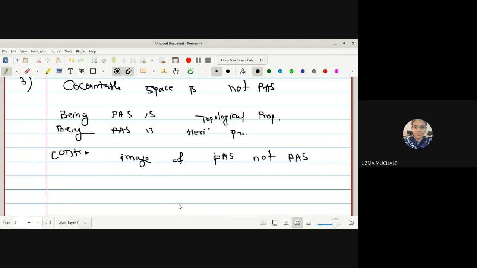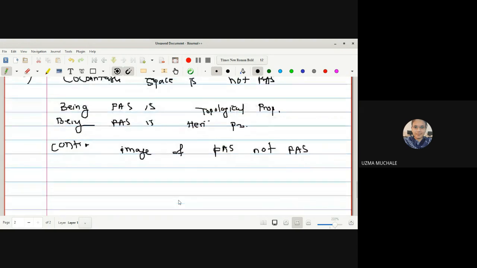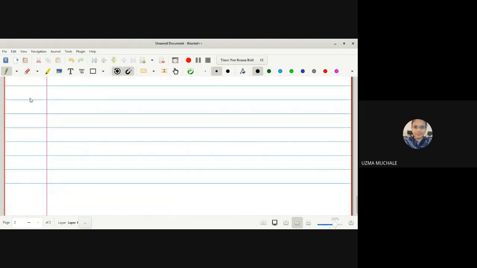Now this is what we have seen for first axiom spaces, in short. So just try to remember the definition and just apply it. Next, the second axiom space, or we can call it a second countable space. Actually, the definition of a second countable space is easier as compared to the definition of a first countable space. Okay, let us see the definition.